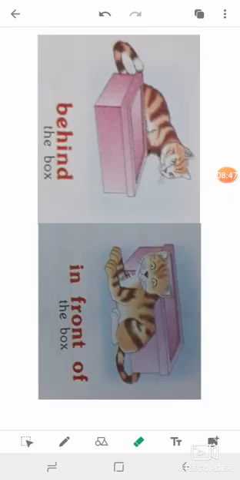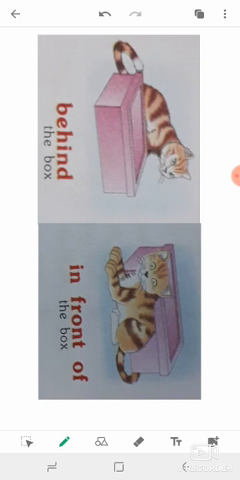In this picture, there is one box and one cat. Here the cat is behind the box.